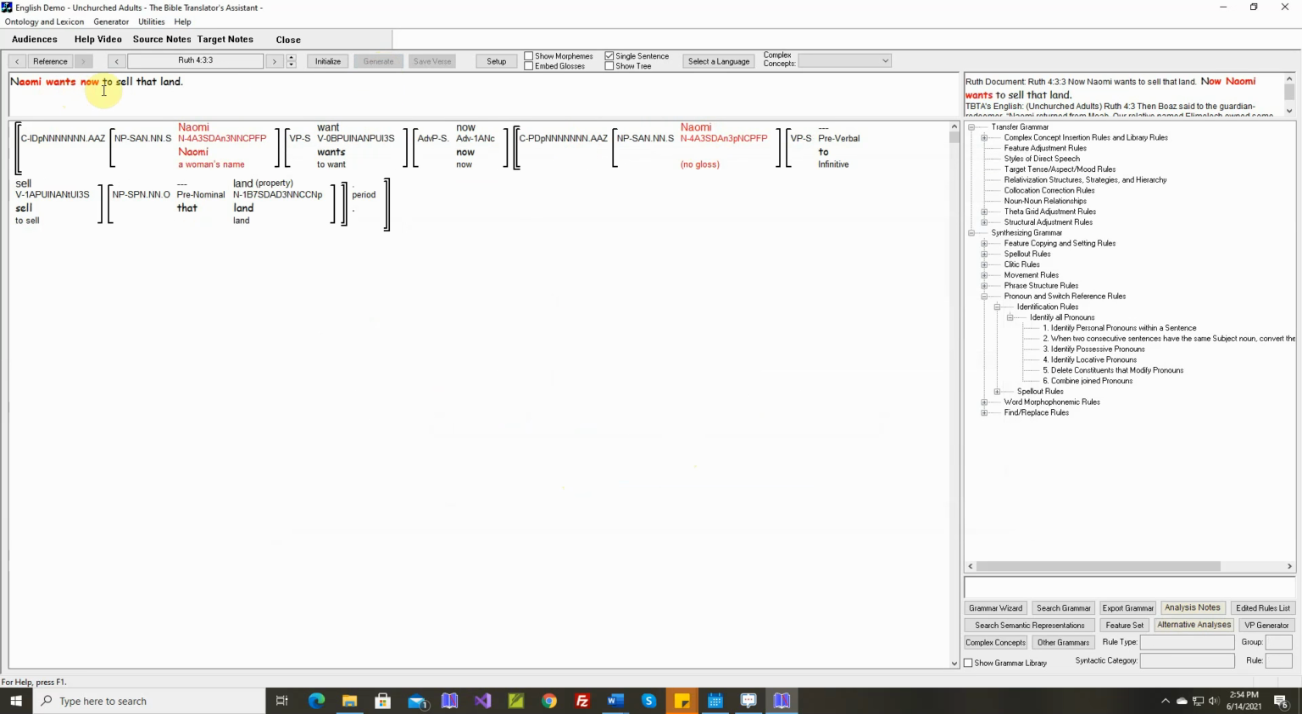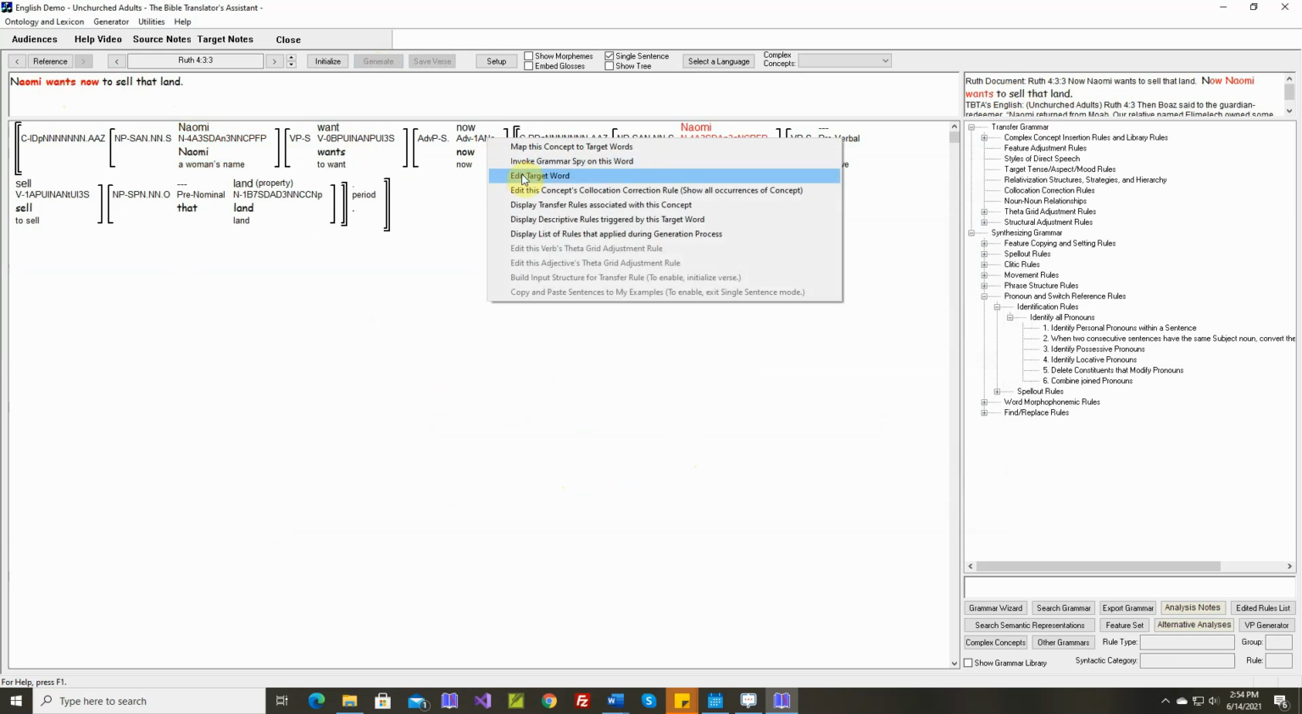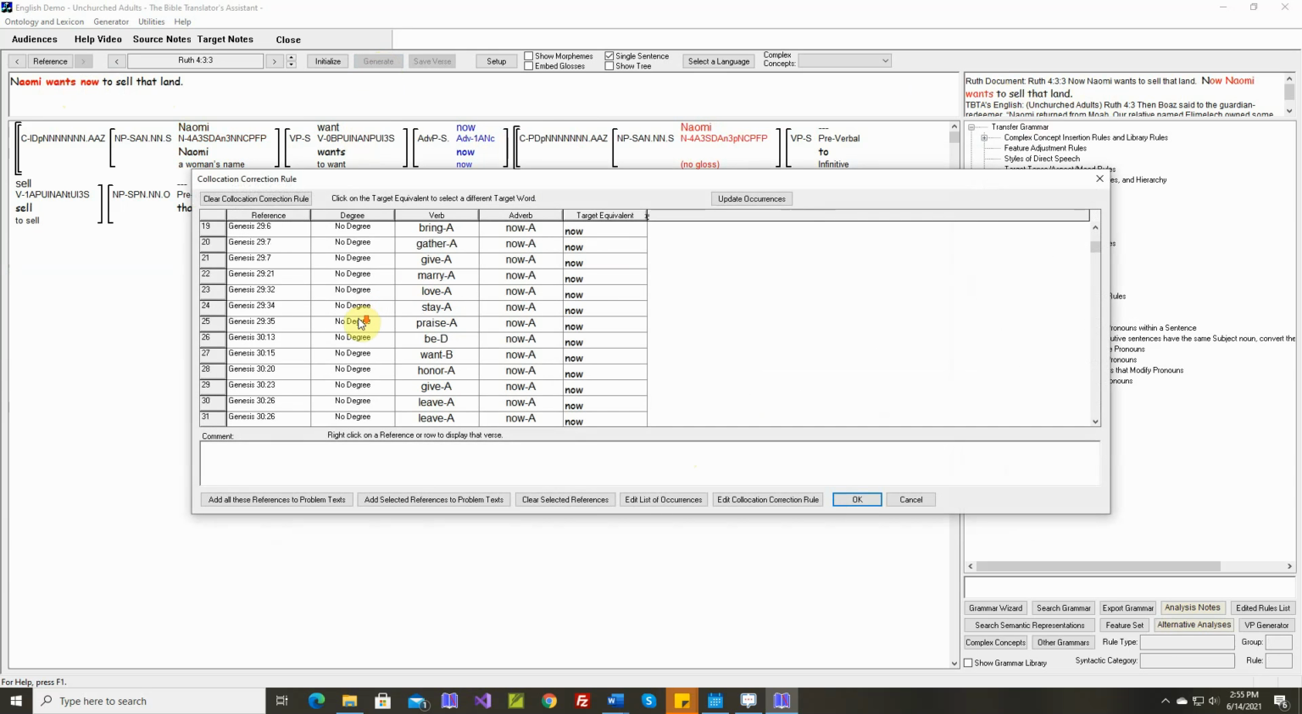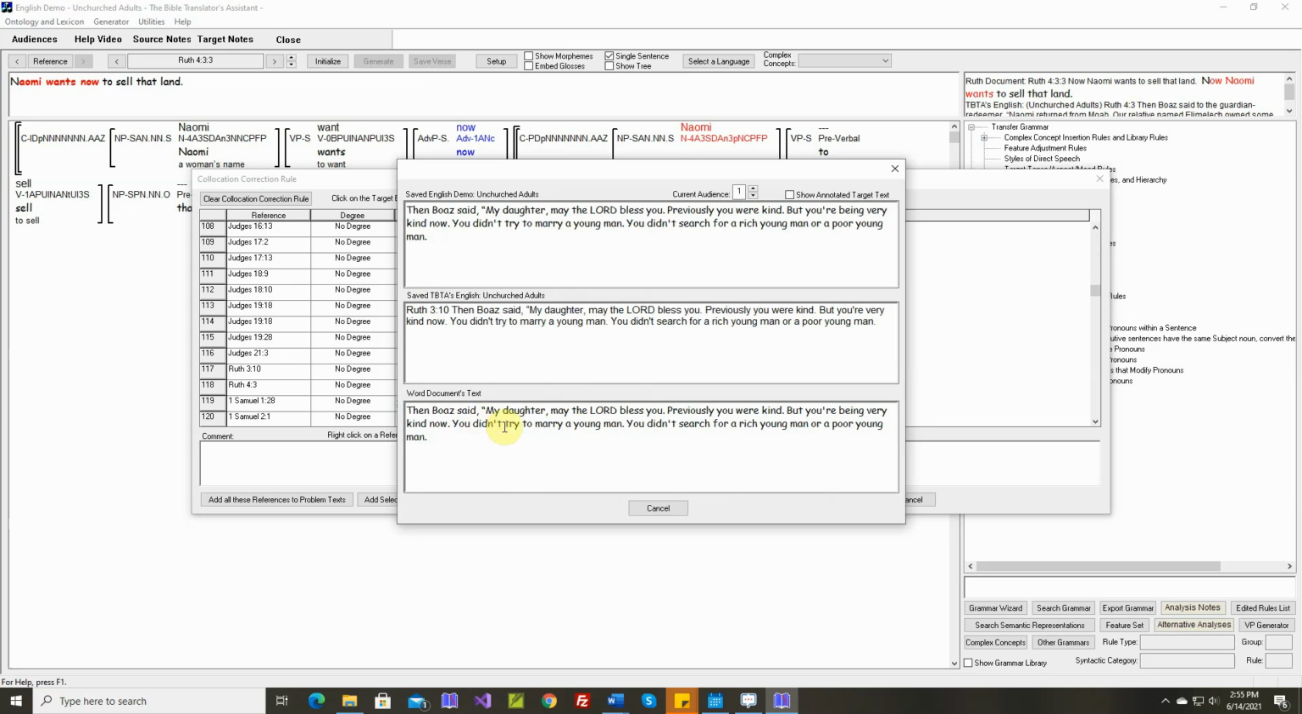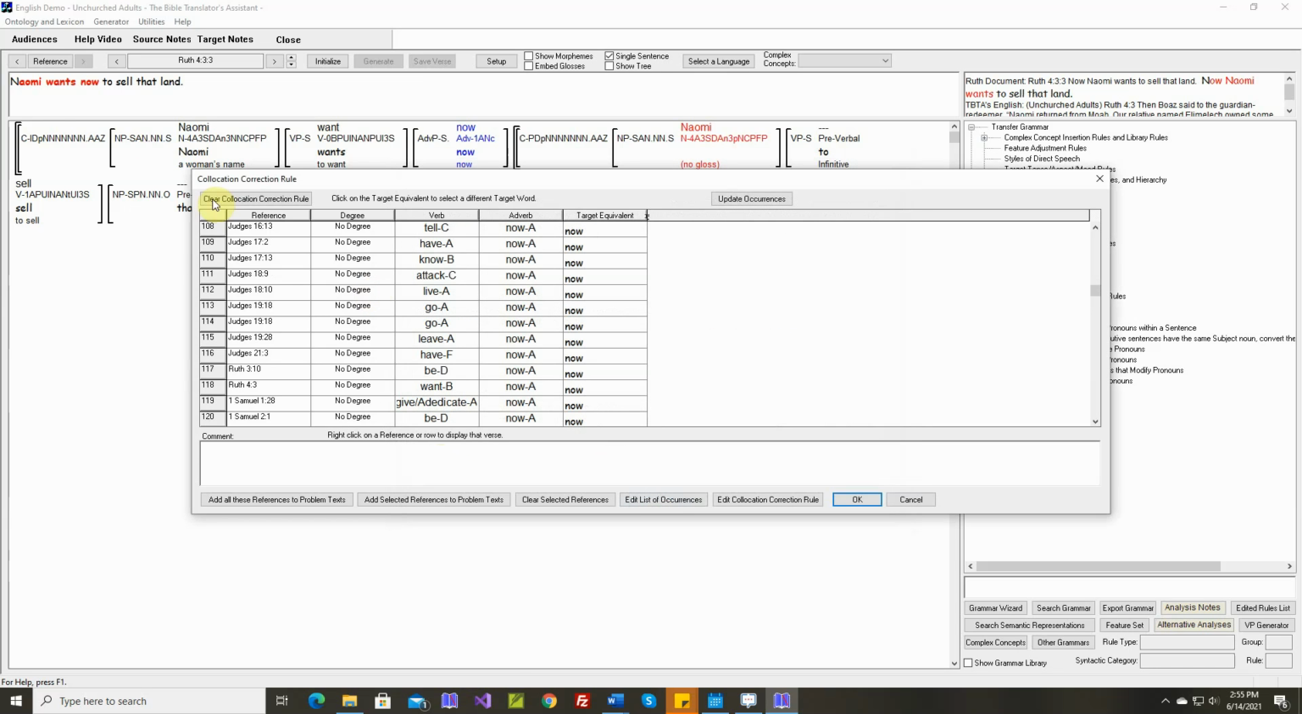Naomi wants now to sell that land. Now Naomi wants to sell that land. Okay, we have now set to clause final. Where else have we used now? In the book of Ruth. Okay, Ruth 3:10: But you're being very kind now. And that is good, having it at the end. You're being very kind now. But here, Naomi wants now.